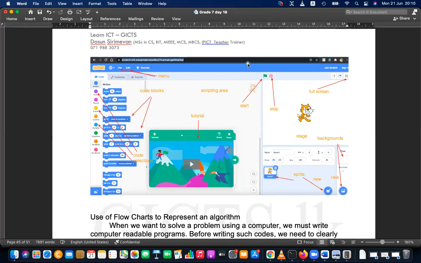To do that we are using computer programming languages, and Scratch is also used to give instructions to the computer.